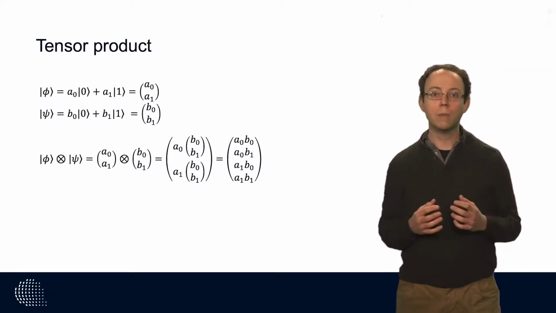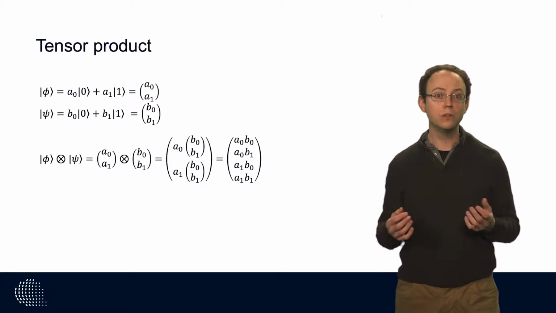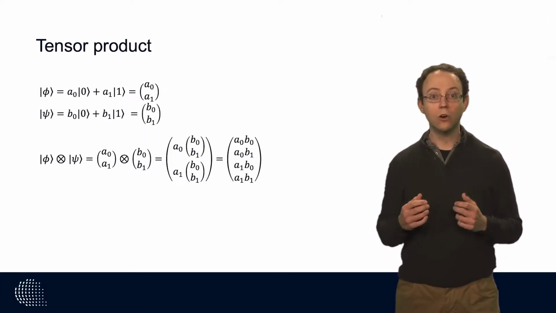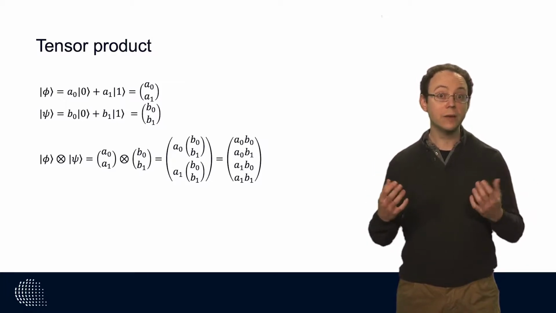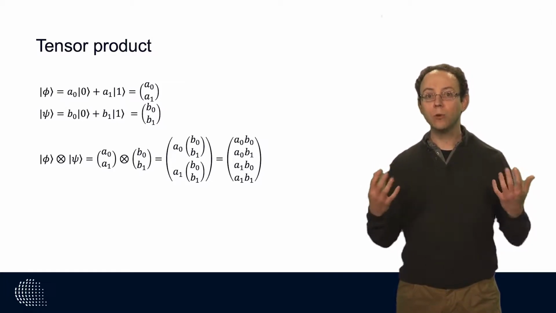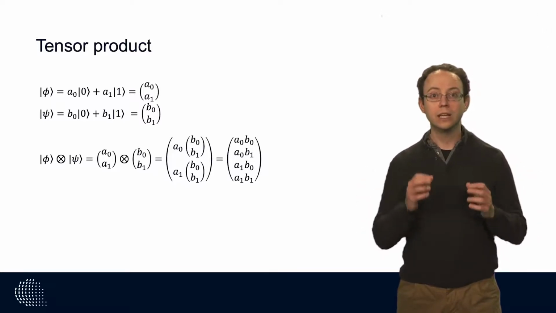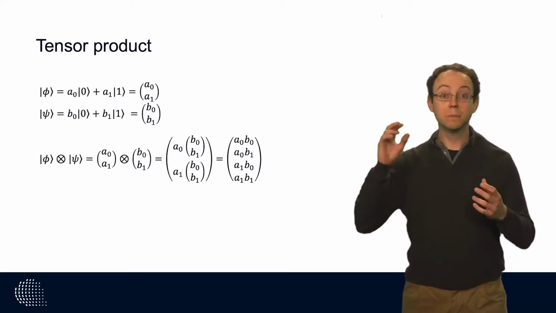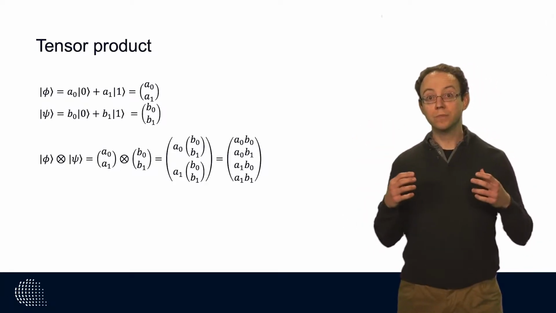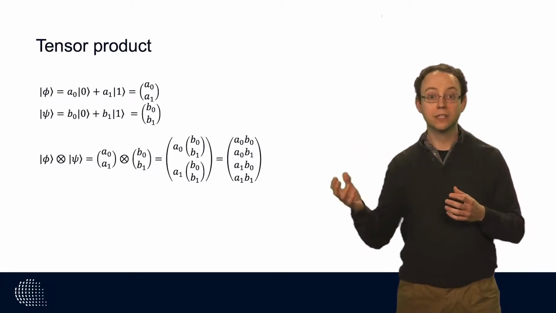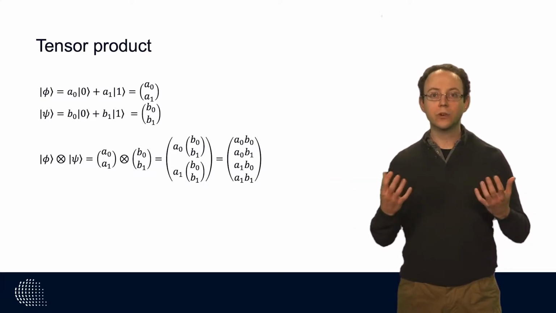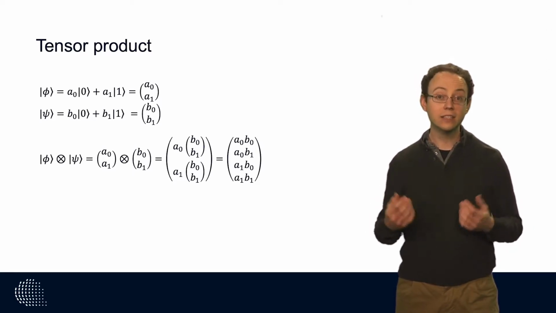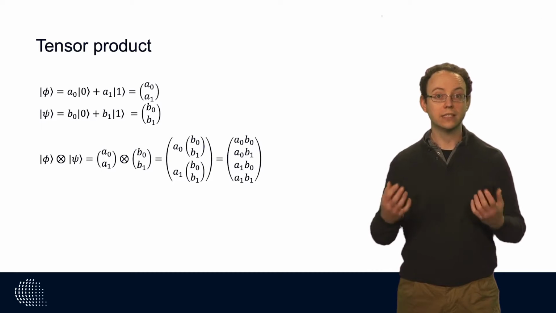Well, this is quite a mouthful, so we can see here an example with 2 vectors, phi and psi. In order to obtain phi tensor psi, what we do is to create a block matrix with 2 entries. The first one consists of the first entry of phi, which is A0 times psi, and the second one of A1 times psi. So the tensor product is an operation that will be very useful for defining the states and gates of multi-qubit systems.